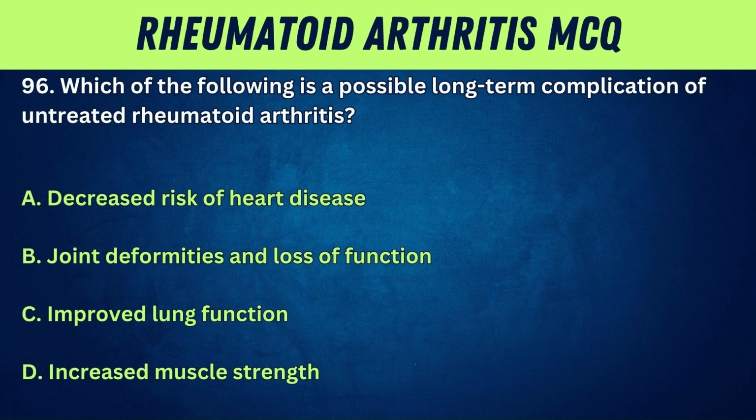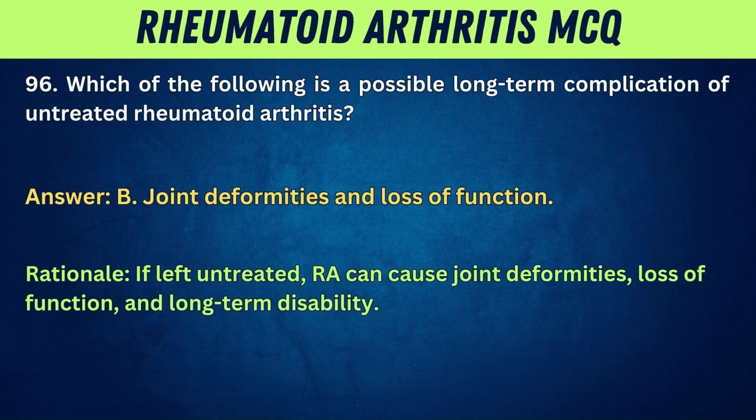96. Which of the following is a possible long-term complication of untreated rheumatoid arthritis? A. Decreased risk of heart disease. B. Joint deformities and loss of function. C. Improved lung function. D. Avoiding all forms of exercise. Answer: B. Joint deformities and loss of function. Rationale: if left untreated, RA can cause joint deformities, loss of function, and long-term disability.